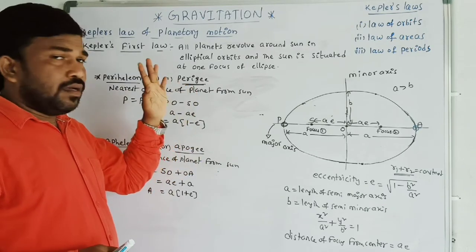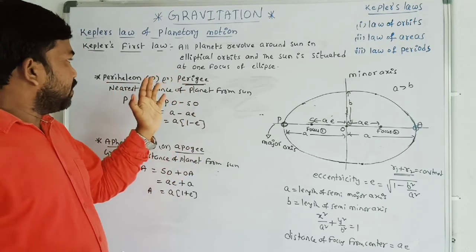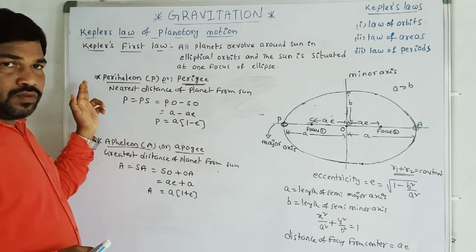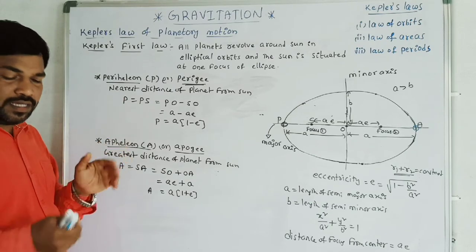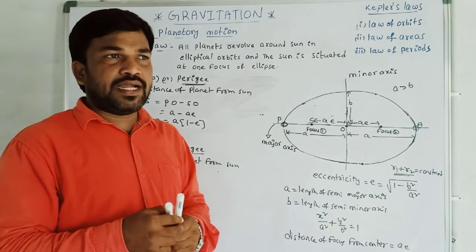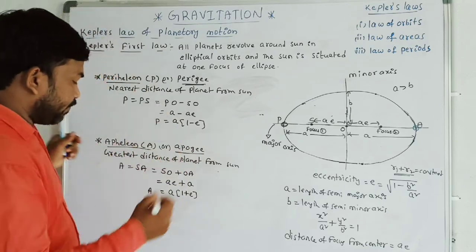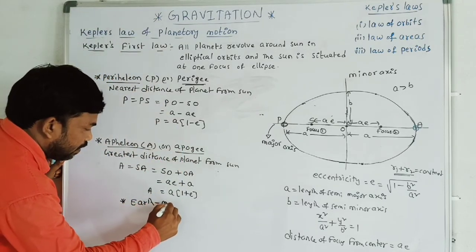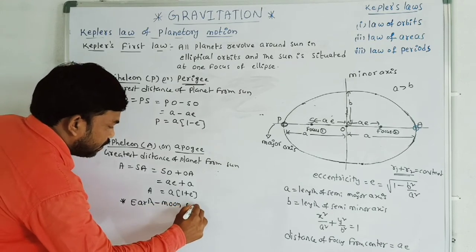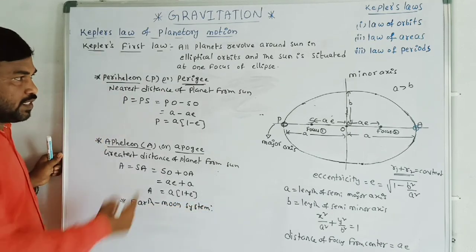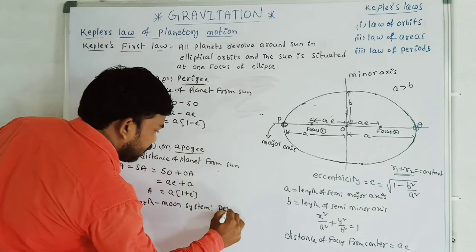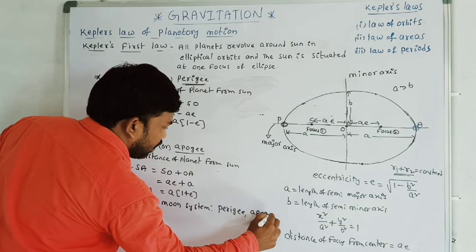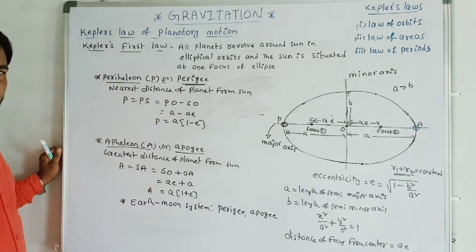Sir, when do we use the terms perigee and apogee, and when do we use perihelion and aphelion? There are two different cases. When we are taking an Earth-Moon system, we use the terms perigee and apogee. Both have the same meanings.